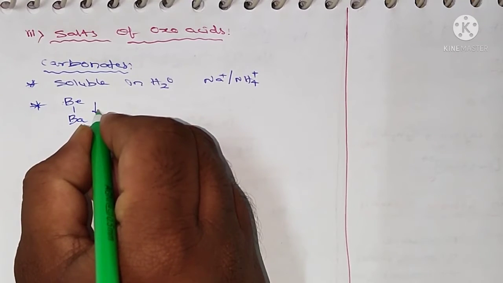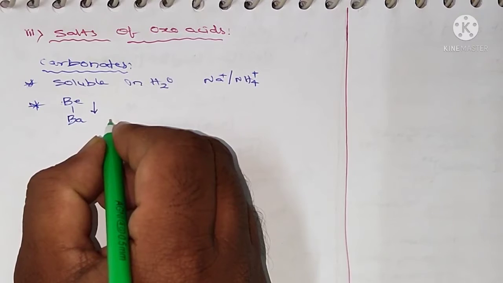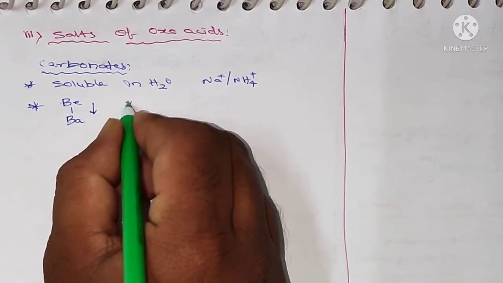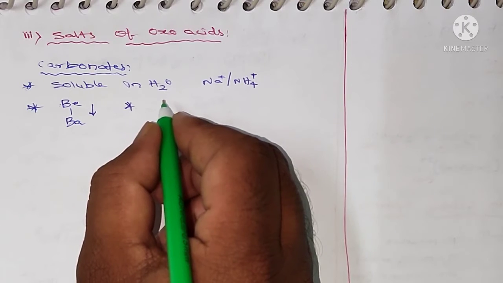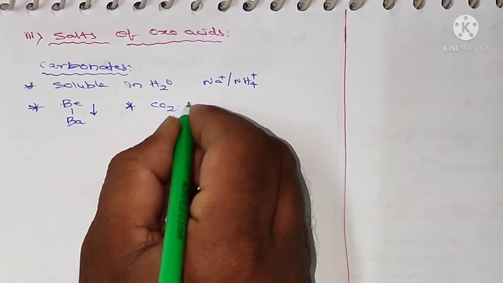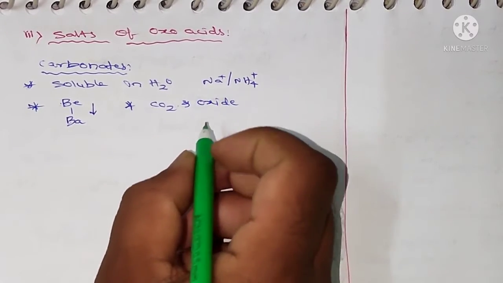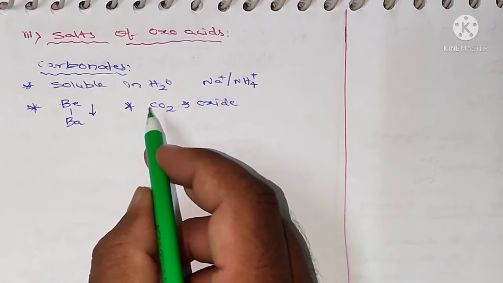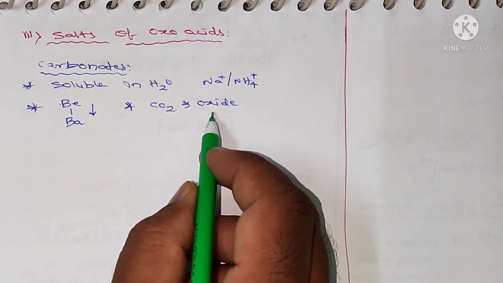So here the solubility of carbonates decreases, and all carbonates decompose on heating to give carbon dioxide and oxide. So the carbonates on heating will give carbon dioxide and oxide.